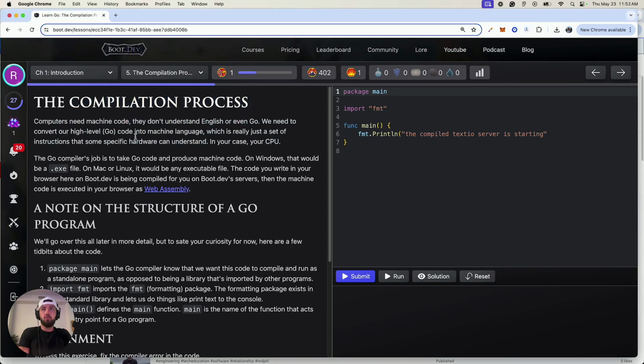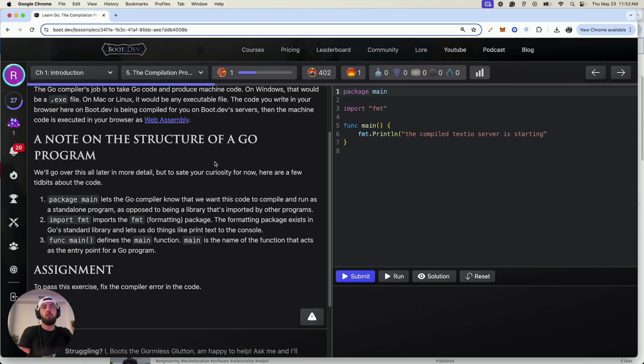Okay, so the compilation process. Computers need machine code. They don't understand English. They want things to be compiled down to bytecode. So the Go compiler's job is to take Go code and produce machine code. On Windows, that would be a .exe. On Macs or Linux, it would be an executable file. The code you write in your browser here on boot.dev is being compiled by boot.dev servers. Then the machine code is executed in your WASM browser.